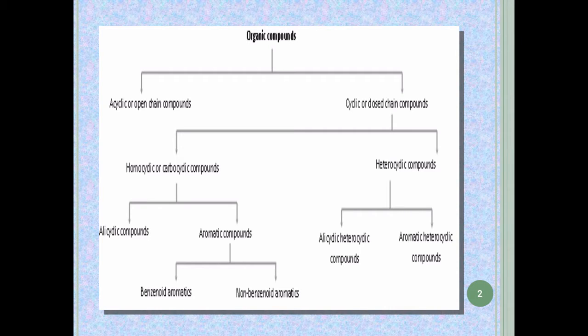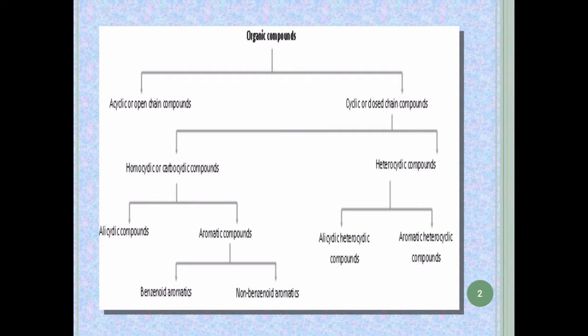Open chain compounds, like alkanes, alkenes and alkynes, are aliphatic compounds. In a closed chain compound, a ring is present. That's why it's known as cyclic. Cyclic compounds are further divided into homocyclic and heterocyclic, depending upon the atoms. If the atoms in the ring are of the same type, it is called homocyclic, and if the atoms are of different types like carbon, nitrogen, oxygen and sulfur, these are called heterocyclic compounds.